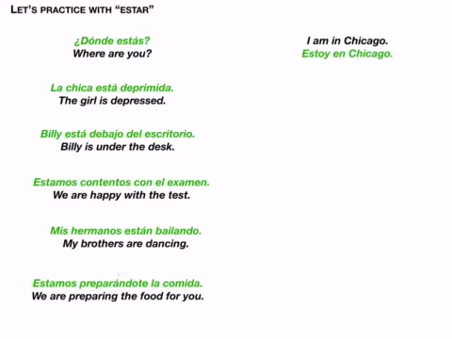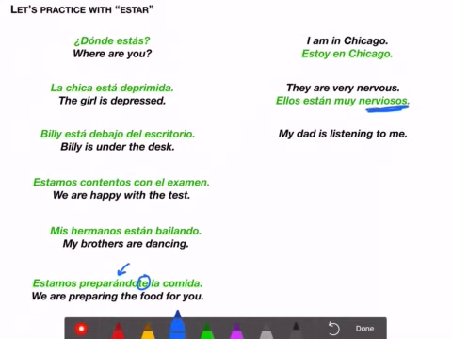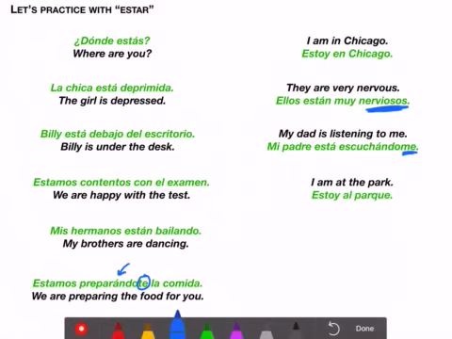I am in Chicago, estoy en Chicago. They are very nervous, ellos están muy nerviosos. Notice it has to agree right there. Nerviosos has to agree. My dad is listening to me. Mi padre está escuchándome. He is listening to me, escuchándome. I am at the park, estoy al parque. Are you helping?